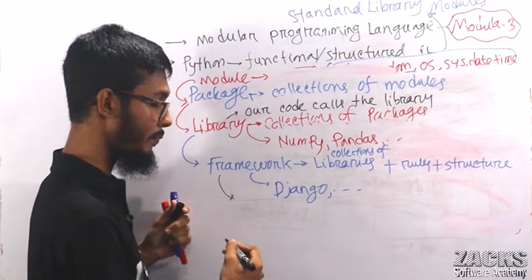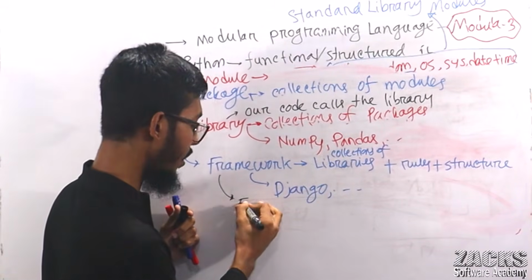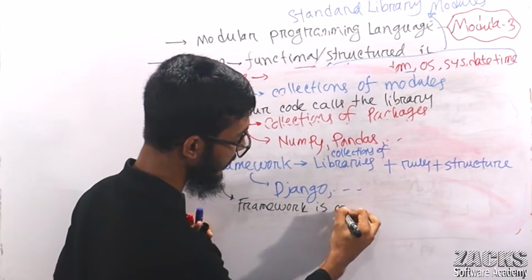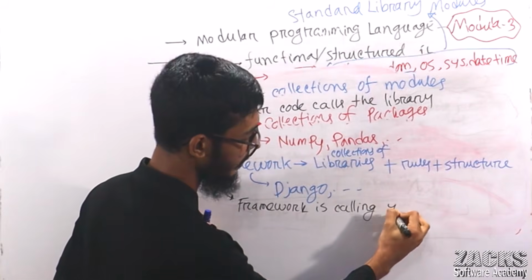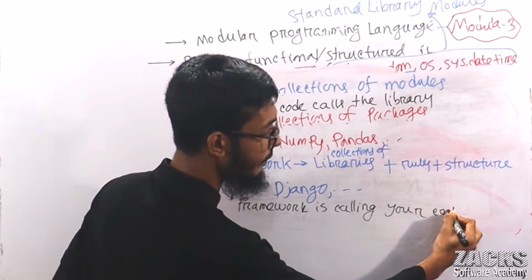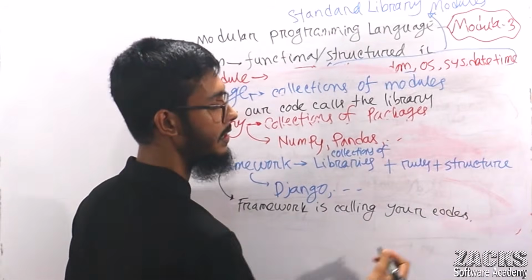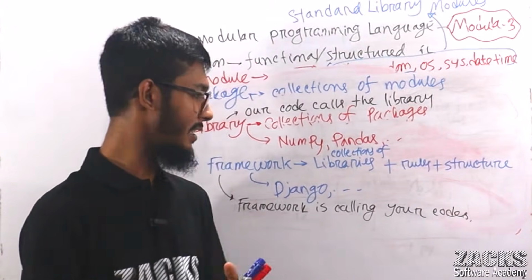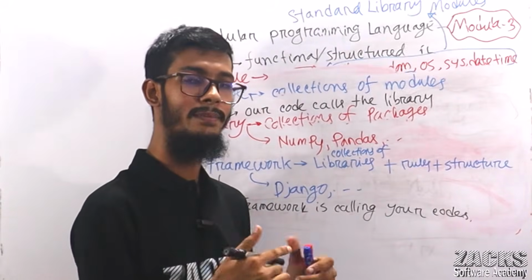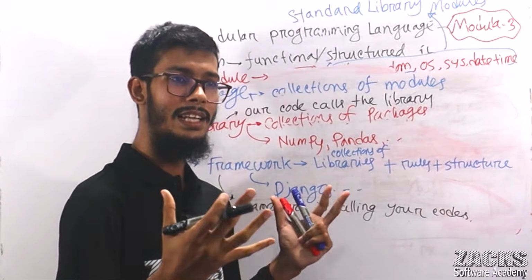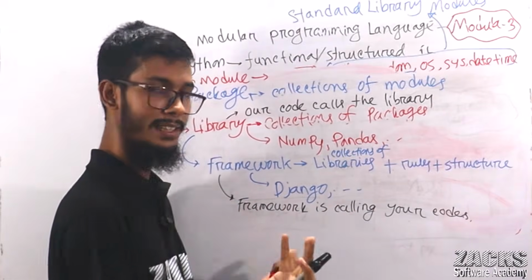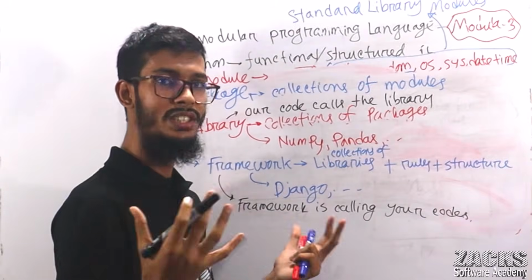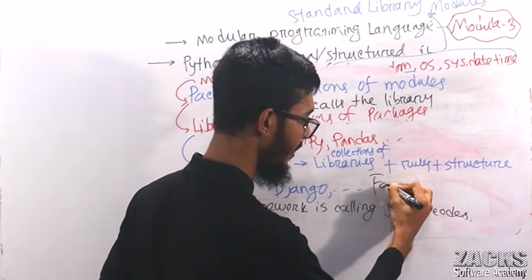And what is a framework? Framework is calling your code. Consider there is an industry, some production industry, or simply a factory.